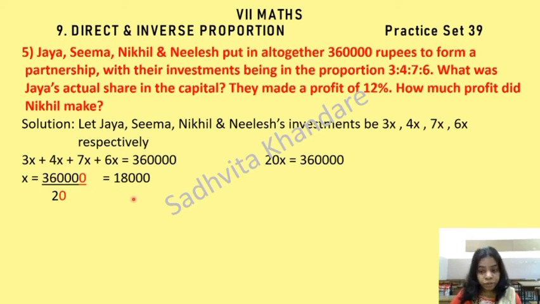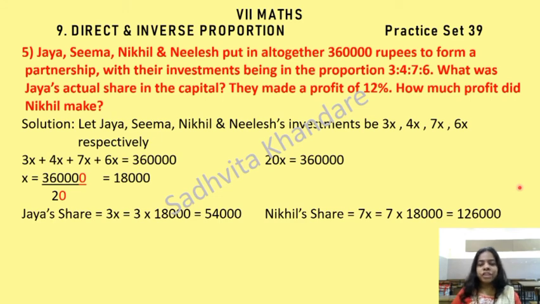x is 18,000. So now we are going to multiply this x by 3 because I want to find Jaya's actual share. So 3x I will find out. And I have to also find Nikhil's profit. How much profit did Nikhil make? So I will find out the share of Nikhil also, which will be 7x. And then I will find out 12% of that 7x, Nikhil's investment. So first I am going to find out Jaya's share.